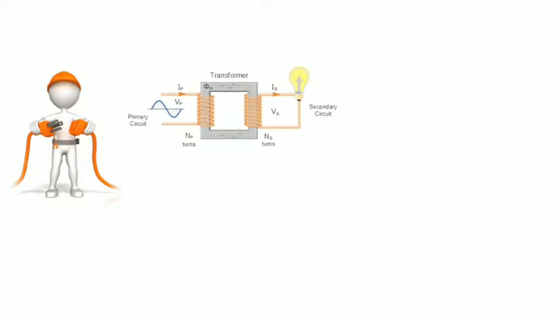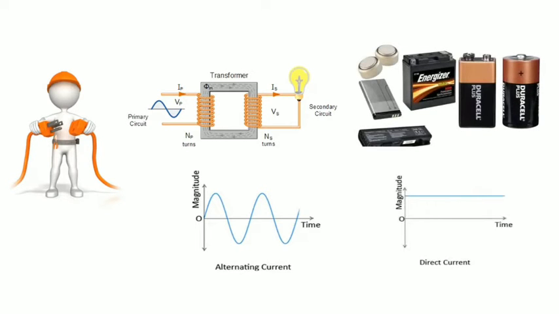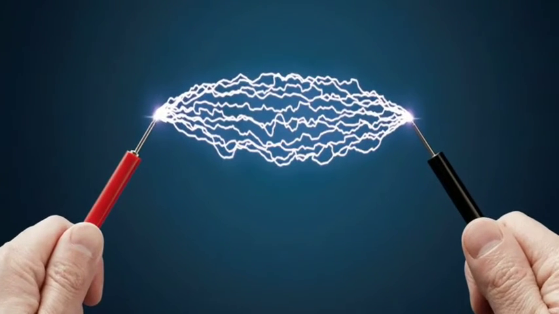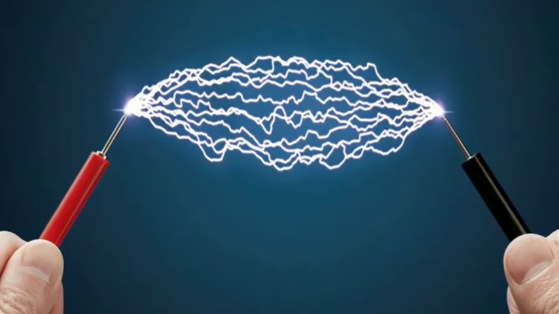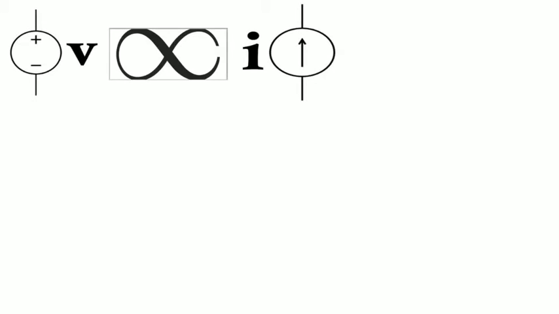In electronics, we need electrical power to operate the electronic devices. The source which provides that energy is called power supply. There are two types of power supplies: alternating current, AC power supply, and direct current, DC power supply. Electrical power is made up of two concepts, voltage and current. Electrons are the fundamental particles responsible for electrical energy.